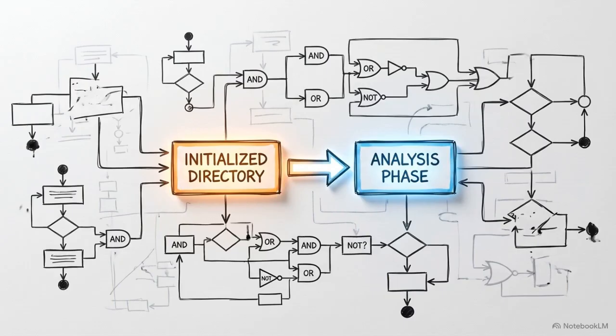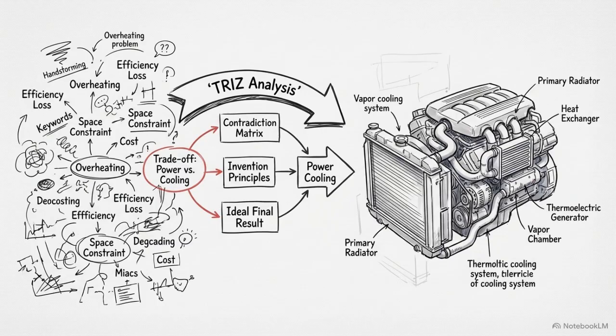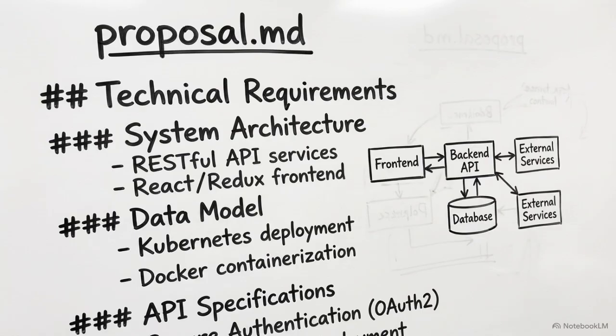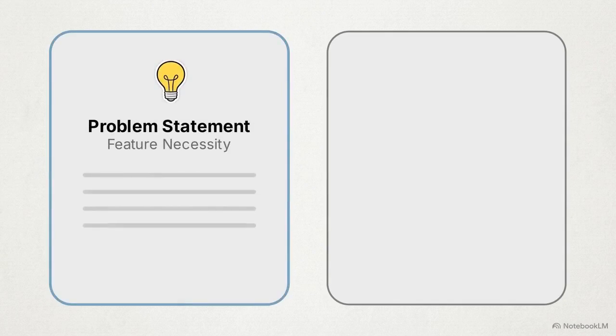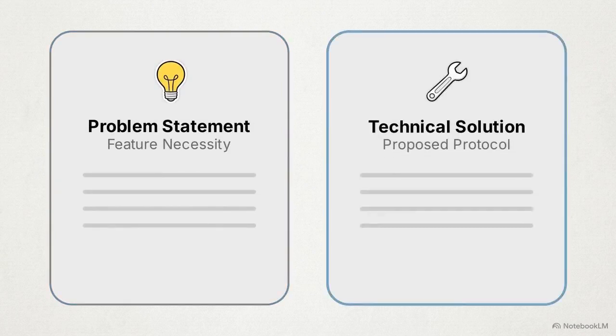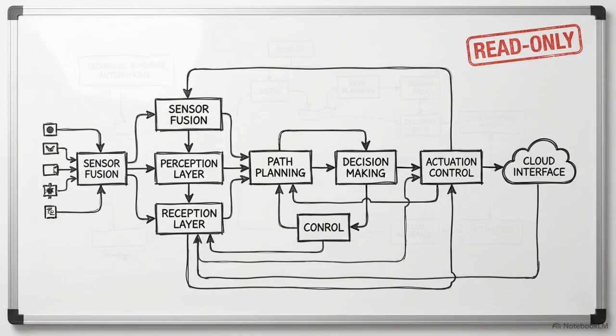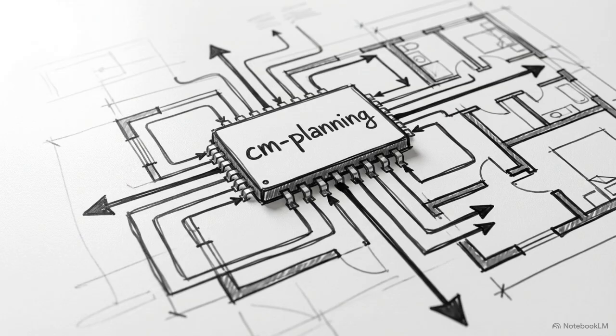Once the space exists, the system executes the analytical handoff, utilizing the CM brainstorm idea skill. Here, the AI applies the TRIZ strategic analysis framework to convert raw brainstorming into a structured technical proposal. If we look at the resulting proposal document, we can see an exact structural bifurcation. The file is split into two distinct structured blocks, one defining the feature's necessity and another defining the proposed protocol to build it. These initialization steps ensure that the AI begins its coding workflow equipped with a constrained, logically derived blueprint. The blueprint is then passed into a translation layer handled by the CM planning skill.